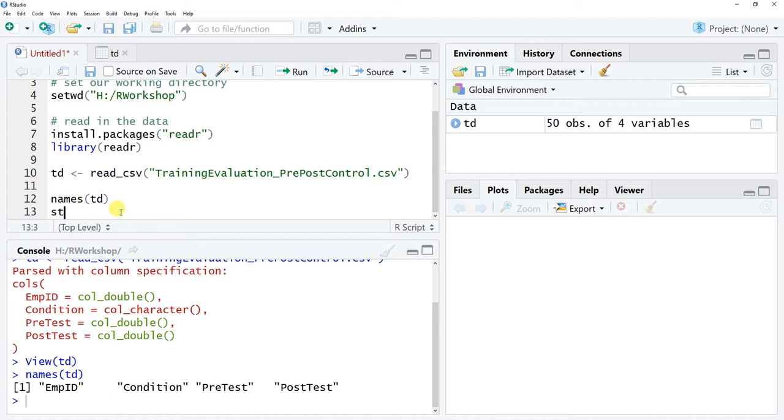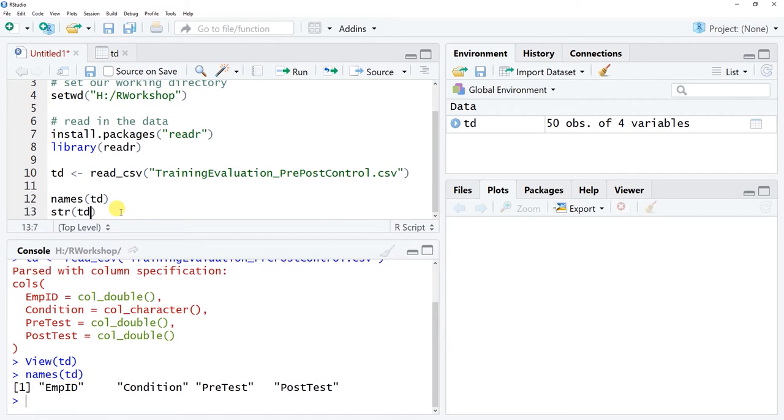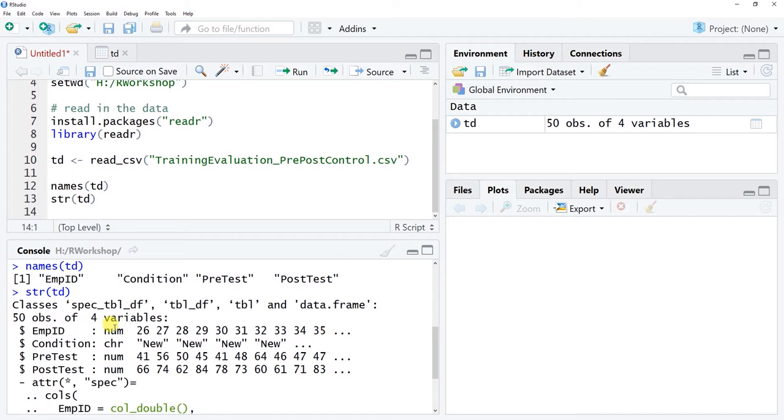Other thing that's a good idea to do is to look at the structure. So str is another function from base R. If we type in the parentheses just the name of that data frame object, td, that we created and read in a second ago, and run that, you'll see that we have 4 different variables here, 3 of which are of interest to us. Well, really just 2. The condition variable, which is character. So this is appropriate for using an independent samples t-test and using this condition variable as our predictor variable, or an independent variable, if you will. And then we have our outcome variable here, which is numeric in nature.